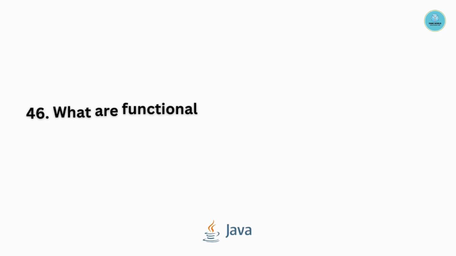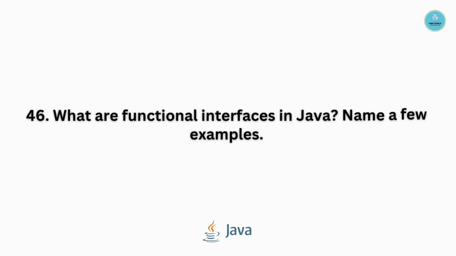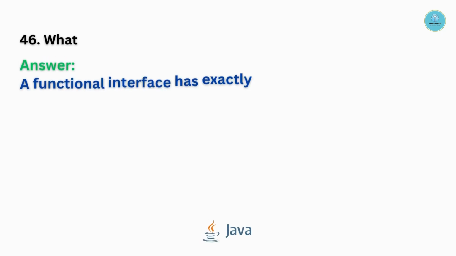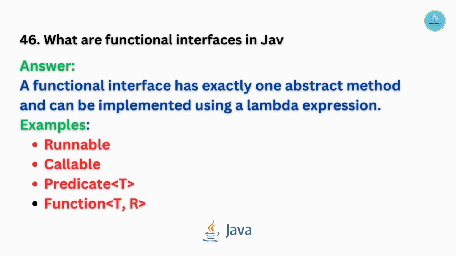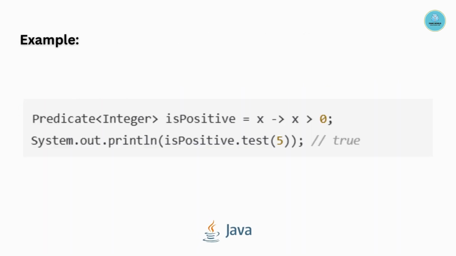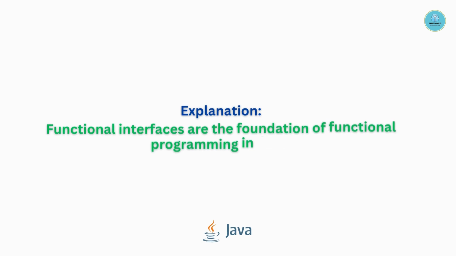Question number 46. What are functional interfaces in Java? Name a few examples. A functional interface has exactly one abstract method and can be implemented using a lambda expression. For example, Runnable, Callable, Predicate, Function. Example is as follows. Functional interfaces are the foundation of functional programming in Java.